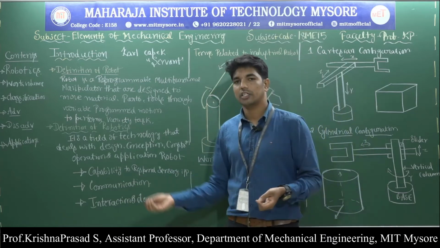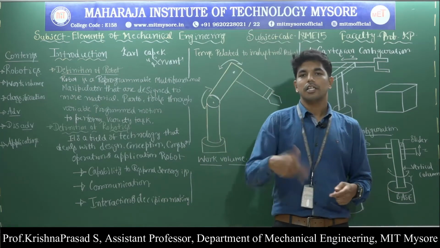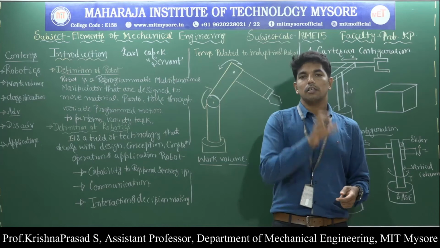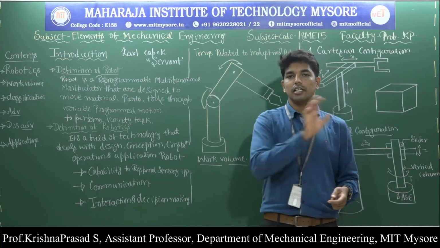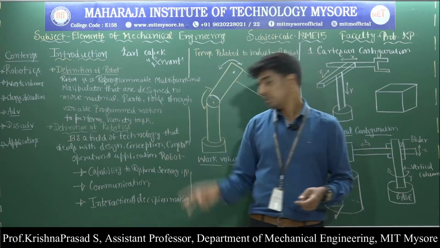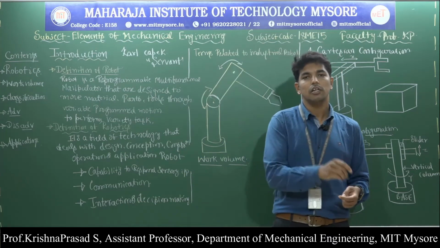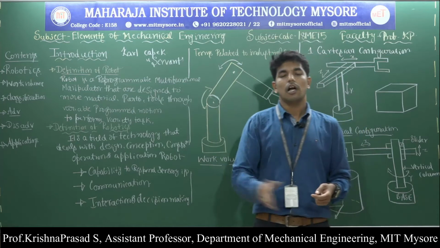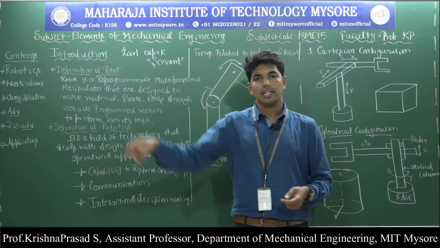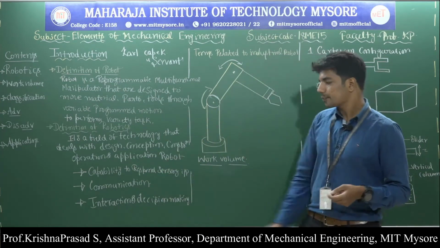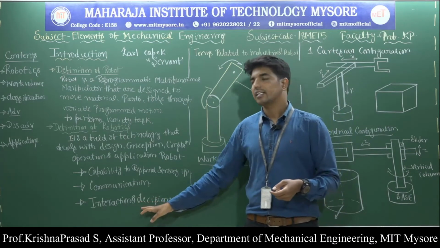Then communication: it will ask whether your command is right or wrong, can I transfer this component from this place to this place. Then interaction and decision making: it will finally take the decision and perform the operation, transferring the component from one place to another place. So this is regarding the human-like characteristics.